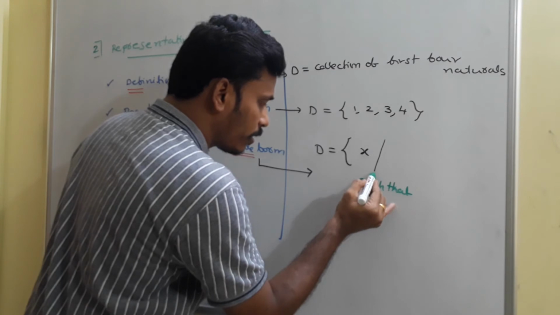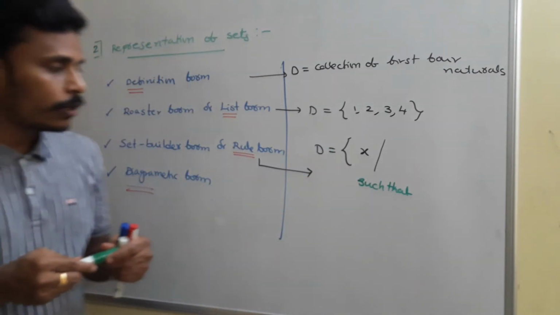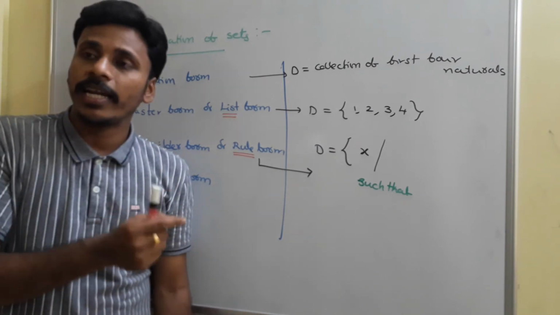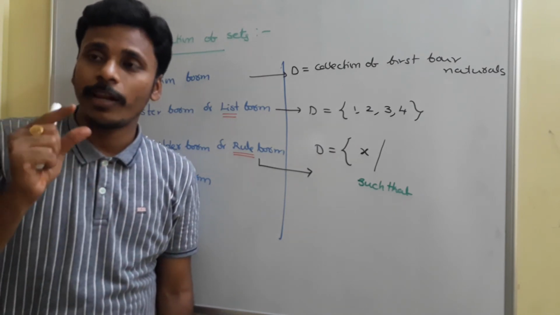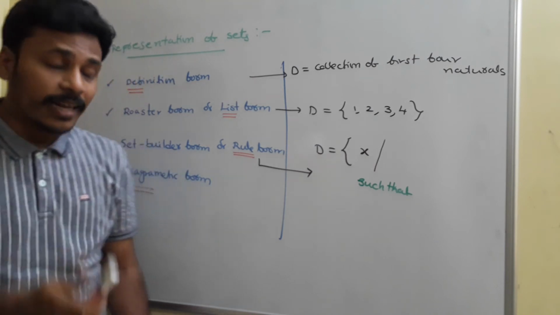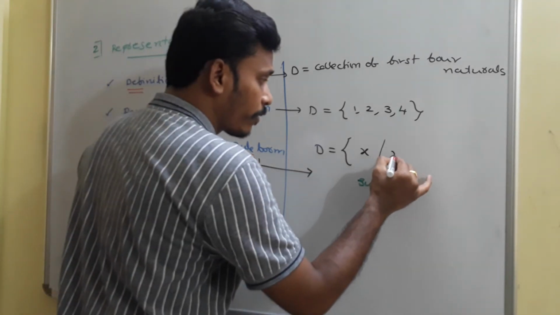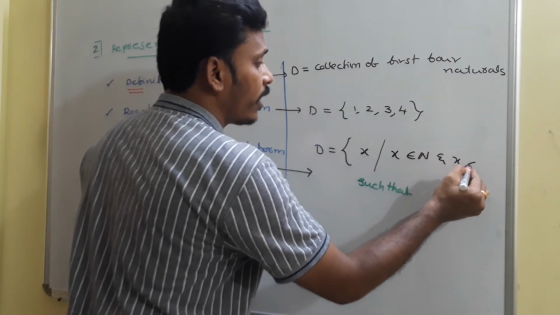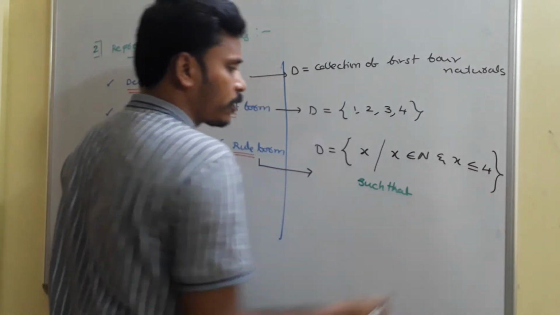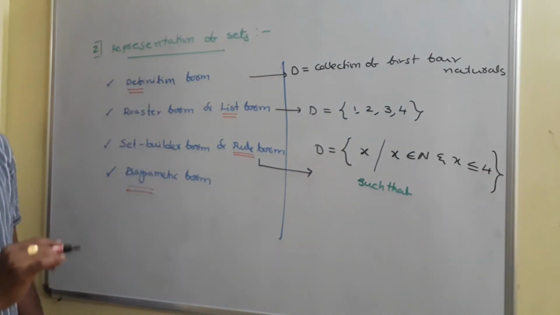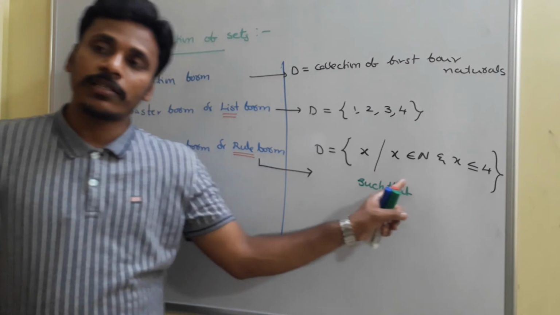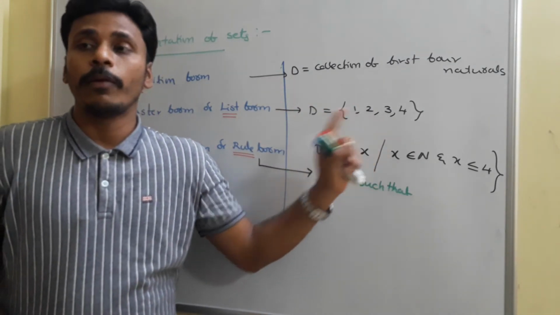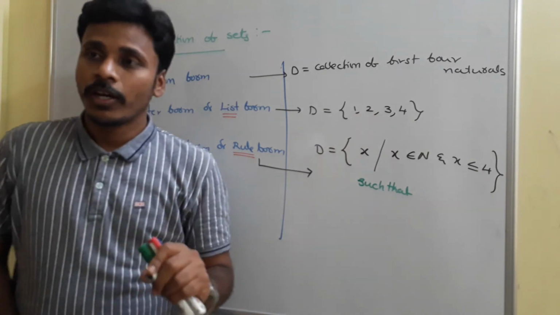Yeah, see, this symbol means "such that." To give you that name, I am writing with green color, right? Yeah, see, set D contains an element X. Set D has one element X, and how is that X? That X is clearly a natural number. That X belongs to natural numbers, and X is less than or equal to 4. X may be 4 or less than 4, and X should be natural, and it directly conveys the basic rule of each and every element of that particular set. So we call it the rule form of the set.